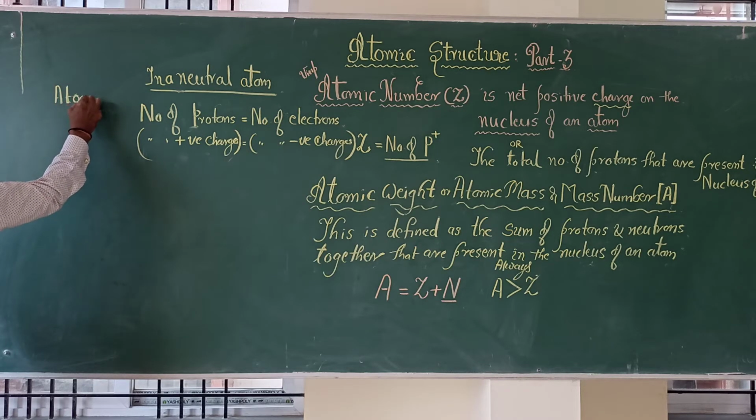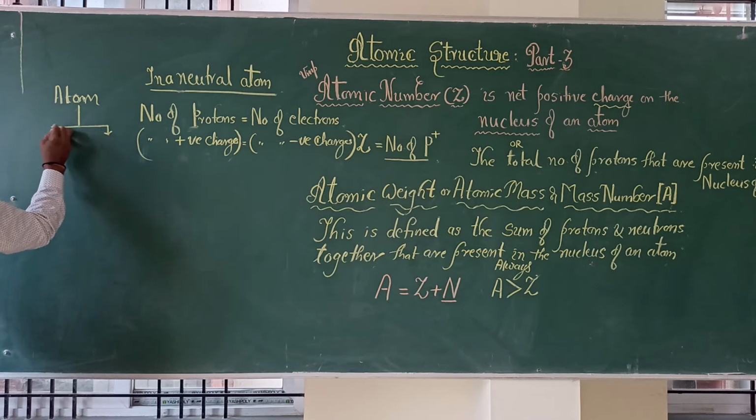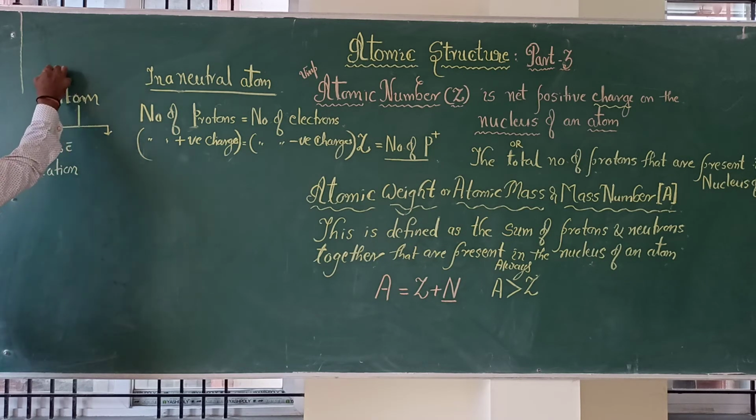Whenever an atom is going to lose or gain electrons, when it loses electrons, it will become a cation. That is, we get a positive charge from a neutral atom.